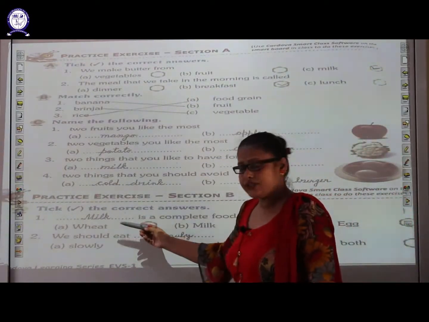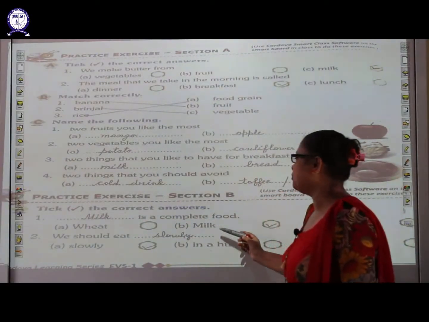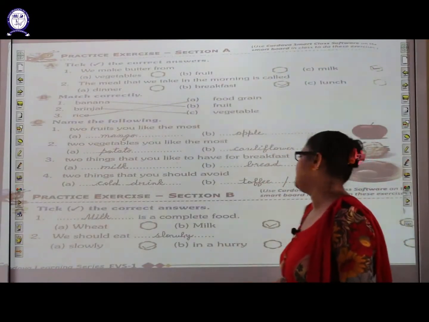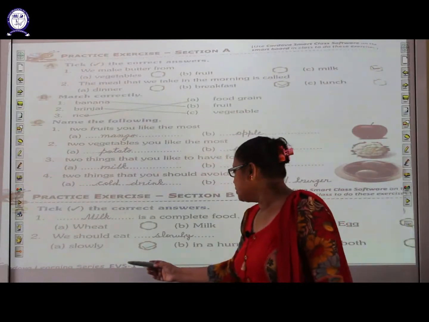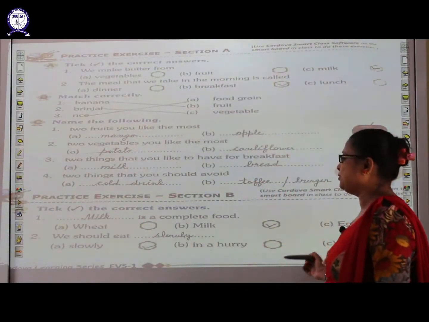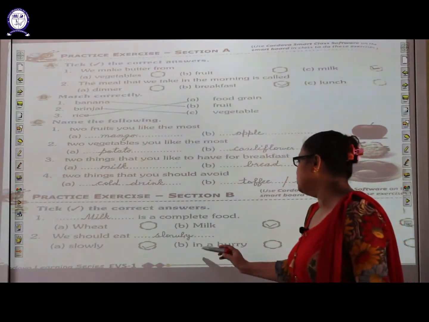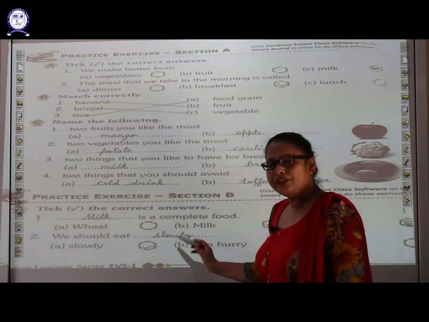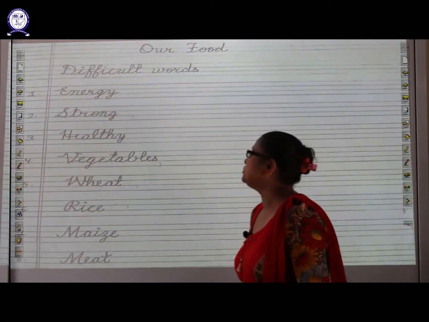Now next question is, tick the correct answer. Dash is a complete food. What is a complete food, students? Milk. We should eat. How should you eat, students? Slowly, in a hurry or both? No. It's a bad habit to eat your food in a hurry. You should eat your food slowly. It's a good habit to eat your food slowly.